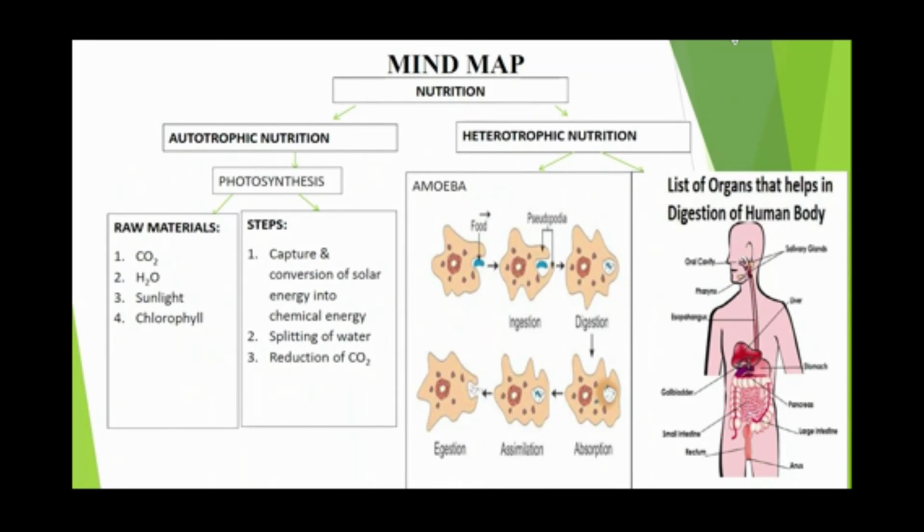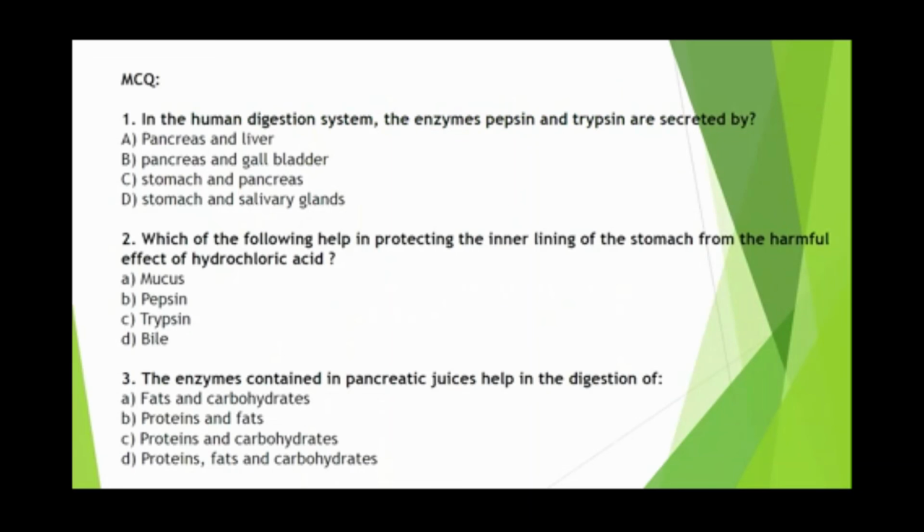Now here comes the mind map of nutrition. So the raw materials which are required for the photosynthesis are carbon dioxide, water, sunlight and chlorophyll. हेटरोट्रोफिक न्यूट्रिशन में आपका एक अमीबा का आ जाता है जो कि होलोजोइक न्यूट्रिशन का एग्जाम्पल है, और ऐसे ही आपका ह्यूमन बीइंग का आ जाता है हेटरोट्रोफिक न्यूट्रिशन जो कि होलोजोइक न्यूट्रिशन का एग्जाम्पल है। Now here are certain MCQs which you have to solve as home assignment,